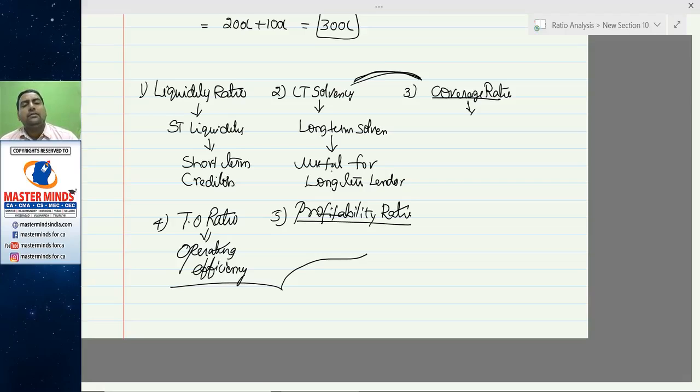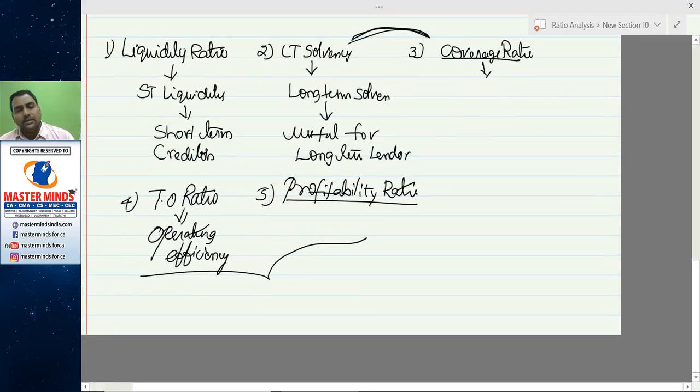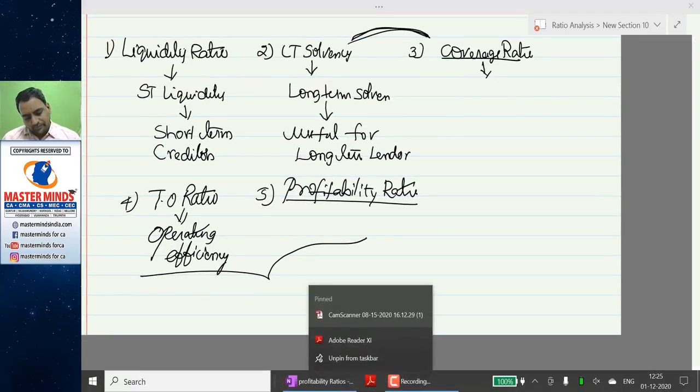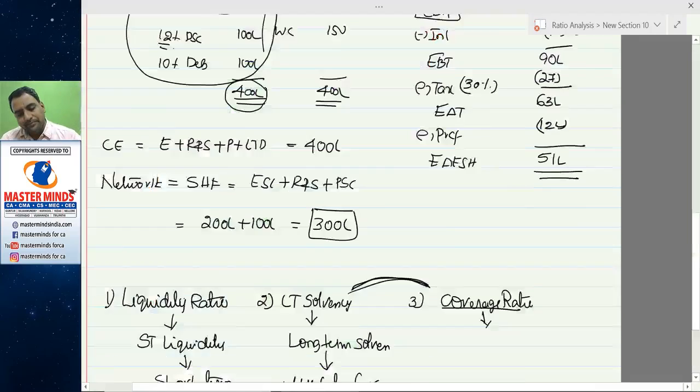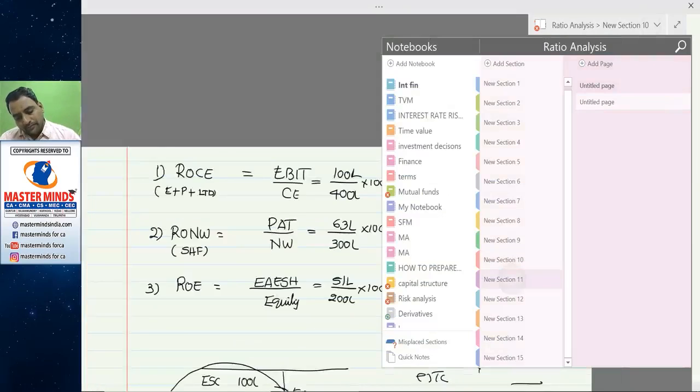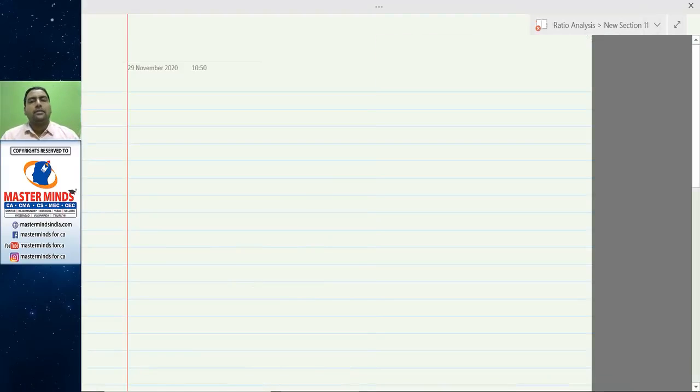These are all called long-term investors. Long-term investors require information about these three areas. Then I'll quickly recap all the ratios discussed so far.